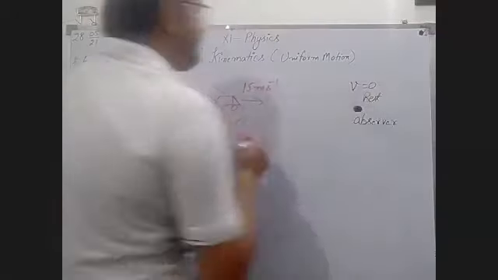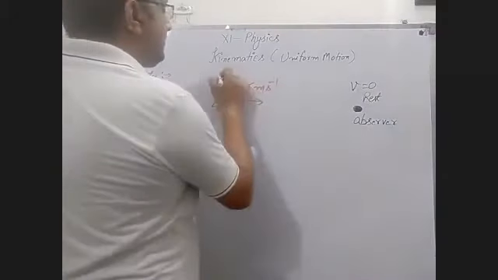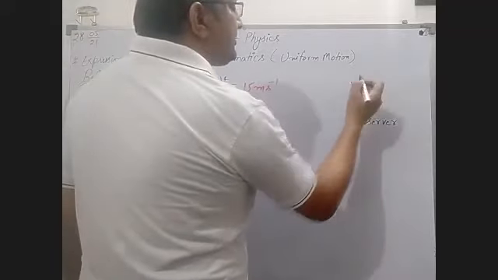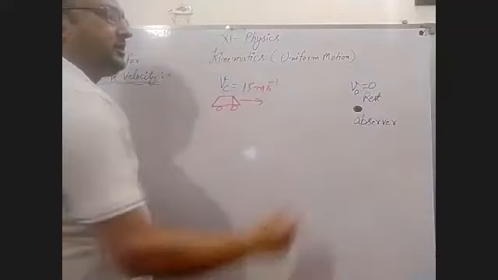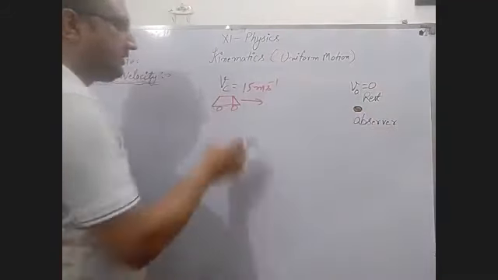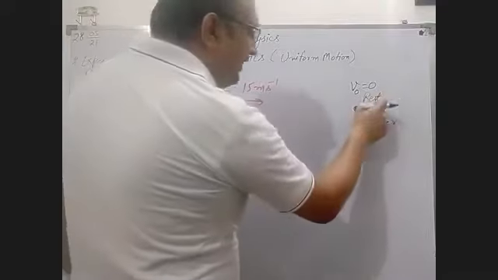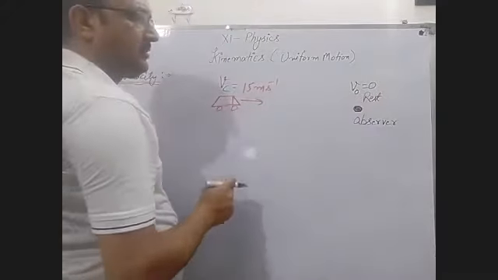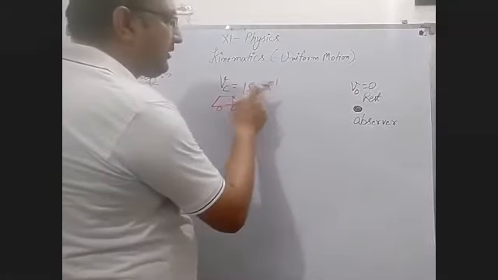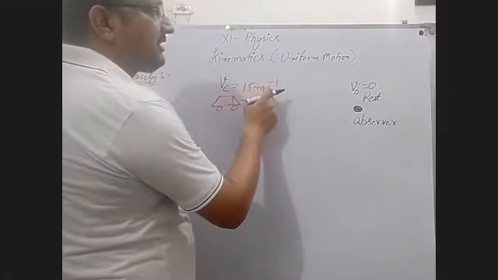Velocity is zero, but here the velocity of the car is 15 meters per second. The velocity of the observer is zero. It is in the position of rest. Now, what is felt by this observer? A car is coming towards the observer with the velocity 15 meters per second.